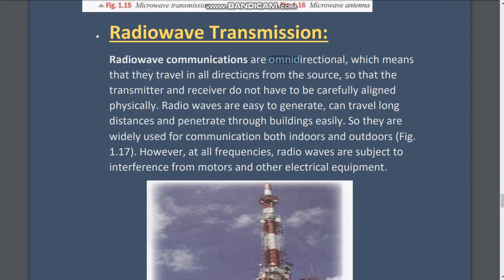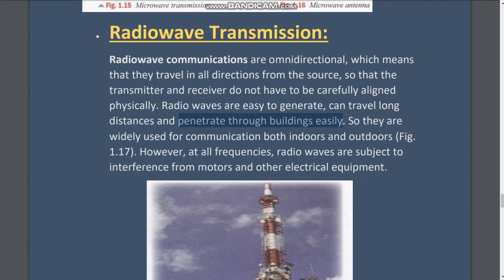Radio waves travel in all directions from the source, so the transmitter and receiver do not have to be carefully aligned physically. It means they need not be in line of sight. Transmitter and receiver can be anywhere. For example, people used to listen to songs and news or cricket commentary on radio anywhere. Radio waves are easy to generate. They can travel long distances and penetrate through buildings easily.